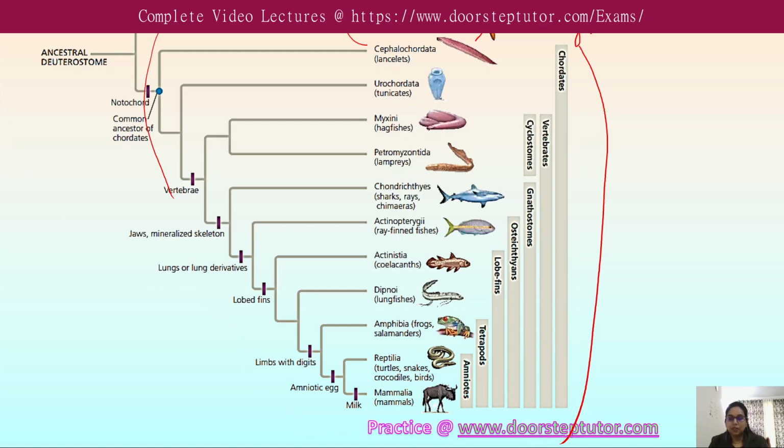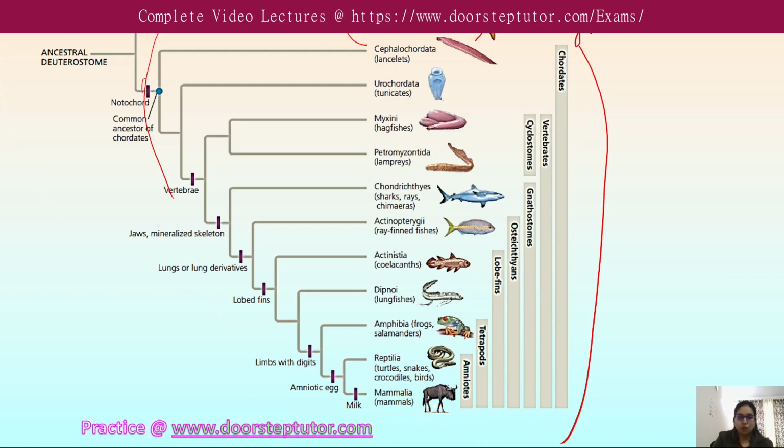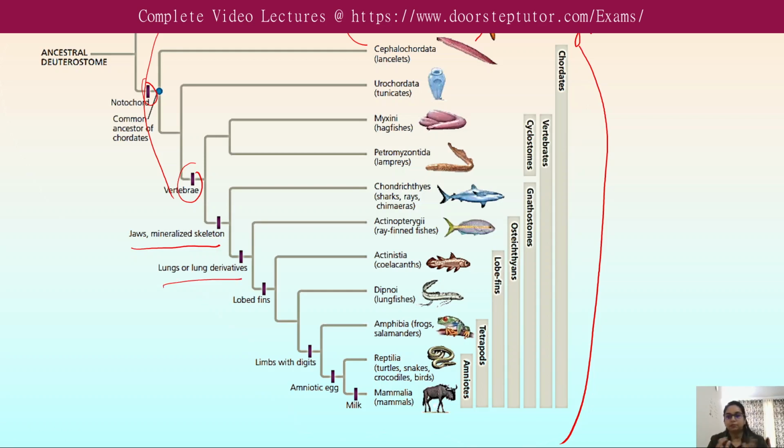So derived characters are listed for the selected clades, like the notochord is derived for all chordates, then the vertebrae are present in the vertebrates, then the jaws are present in the gnathostomes, and the lungs, and all these characteristics are listed for the selected clades.